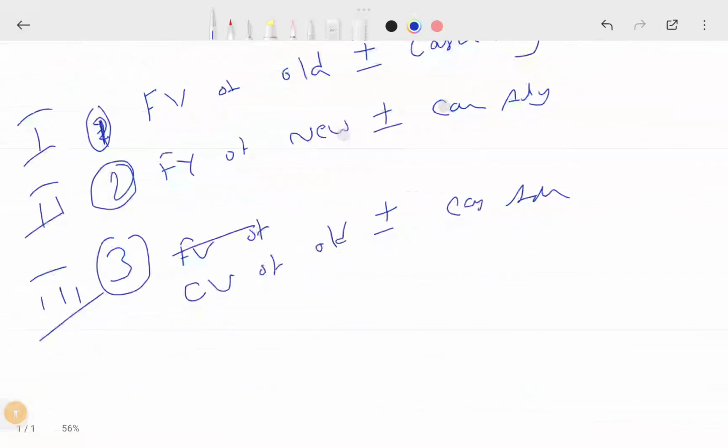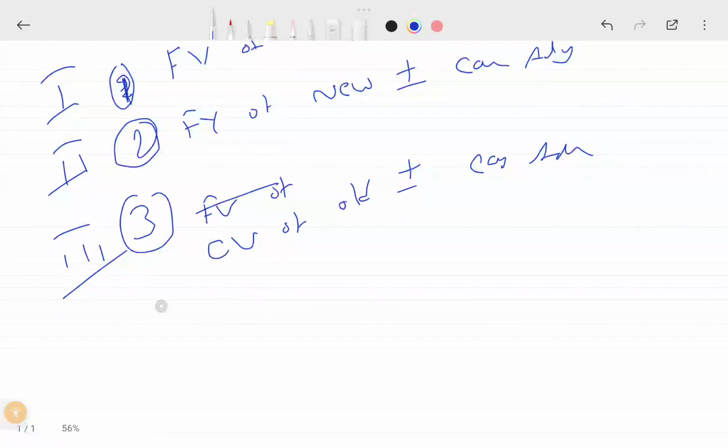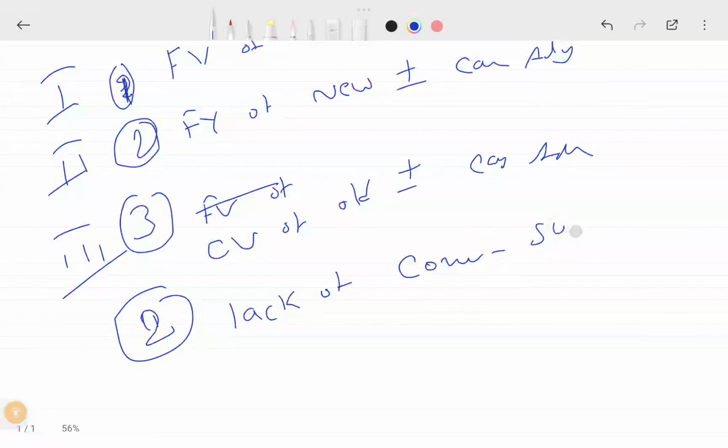Next, I will explain the second concept. What is the second concept? Lack of commercial substance. In these situations, how do you account?